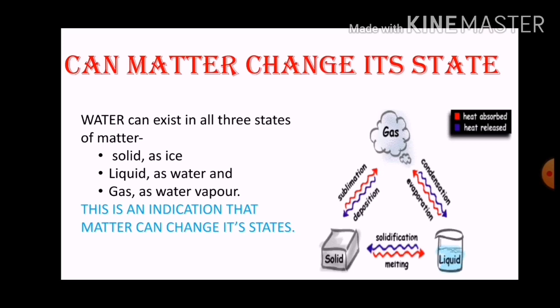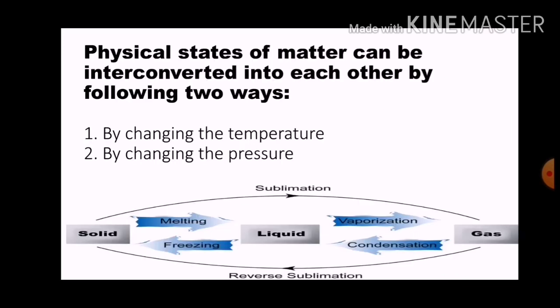A solid can be converted into liquid, a liquid can be converted into gas, a gas can be converted into solid. The change of solid into liquid and liquid into gas can be done by two ways only.